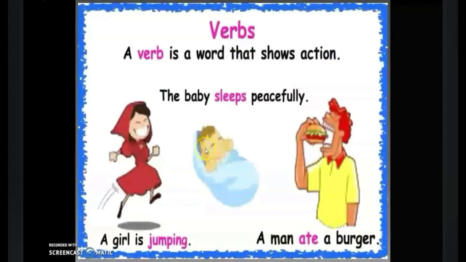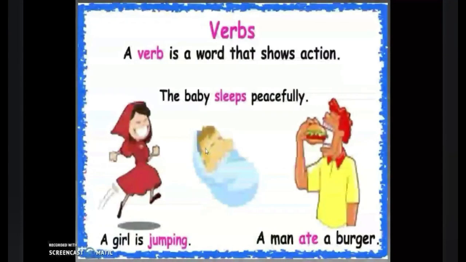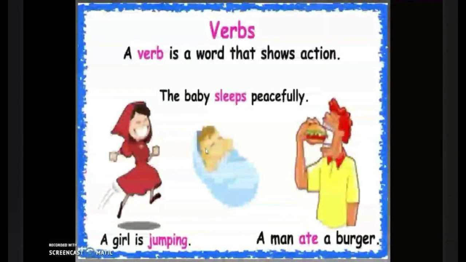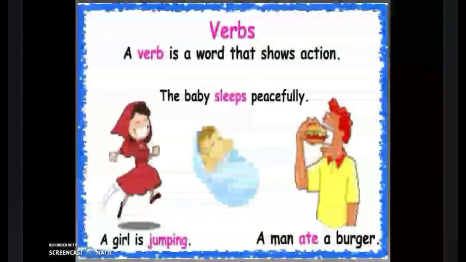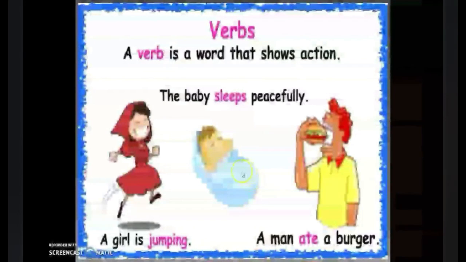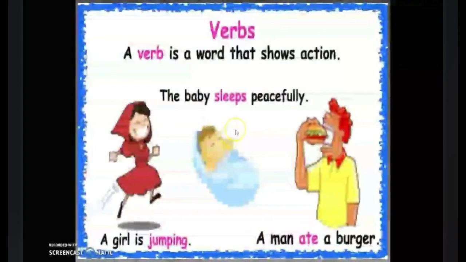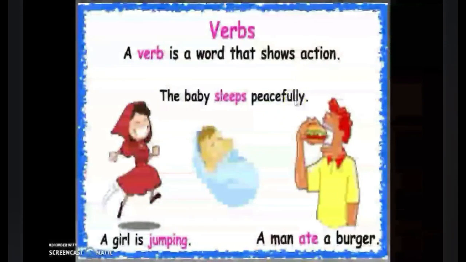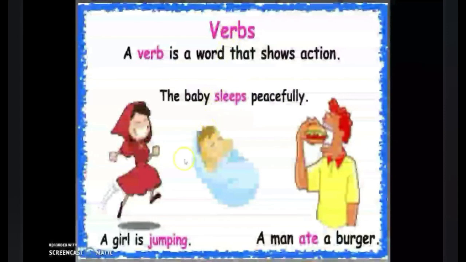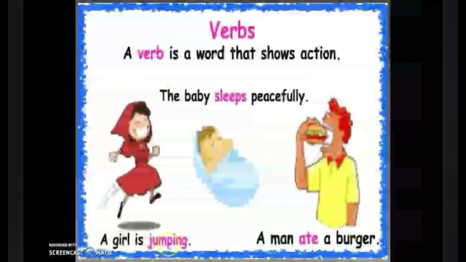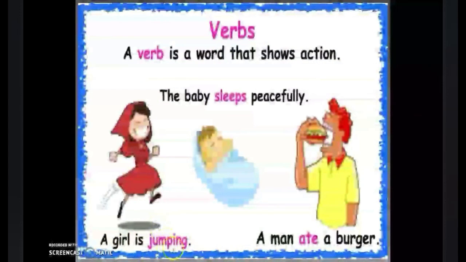The second part of speech is verb. Now verbs are action words. That means a verb is a word that shows action. For example, in the first picture, the baby sleeps peacefully. Now the action of the baby is sleeping. So sleep is the verb. Similarly, in the second example, a girl is jumping. The action of the girl is jumping. So jumping is a verb.